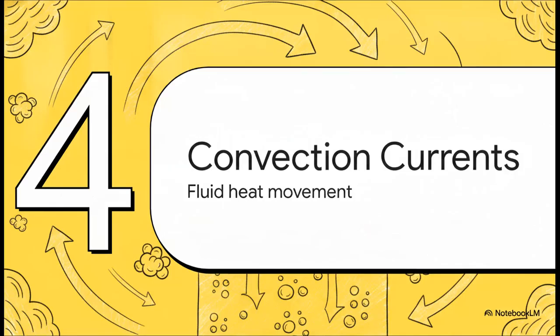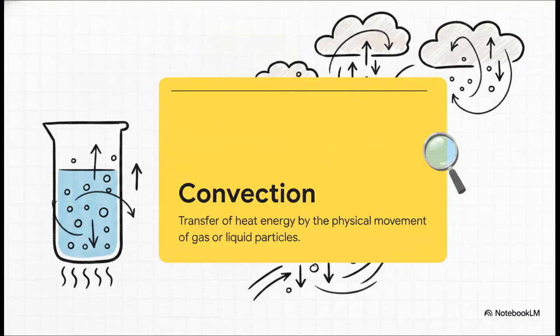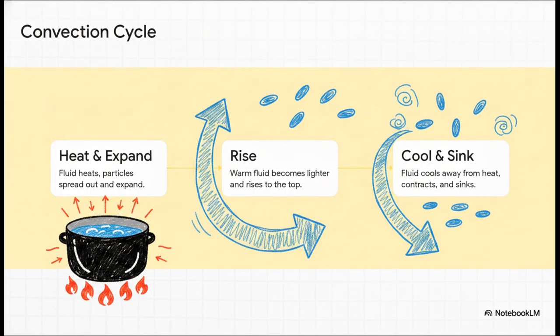Section 4. Convection currents. Fluid heat movement. So unlike solids where particles are stuck in place and can really only vibrate against each other, the particles in liquids and gases have the freedom to physically roam around. Convection is the transfer of heat by the actual physical movement of the fluid itself. And when these fluid particles heat up, a truly beautiful natural phenomenon occurs in the water or the air around us. Let's observe this magnificent cycle in action.